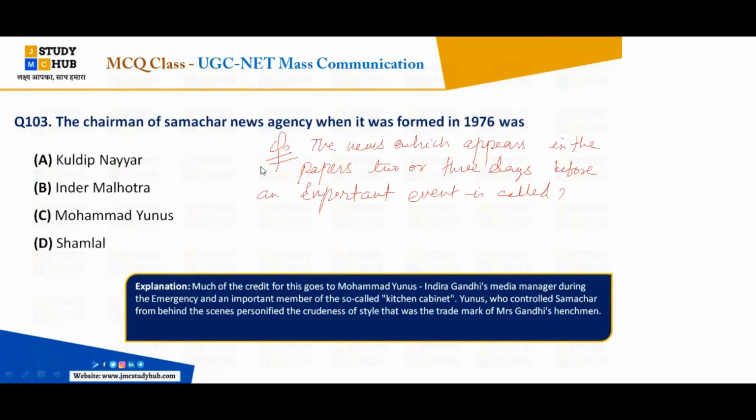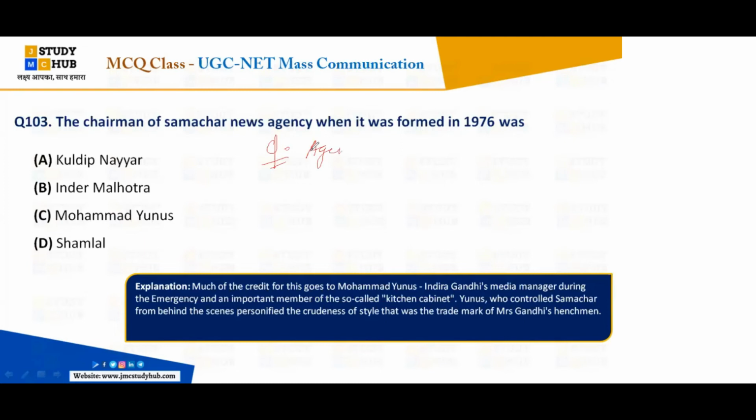Very nice. So what is the right answer? Write it fast. The news which appears in the papers 2 or 3 days before an important event is called curtain raiser. Curtain raiser is the right answer. Please note it down.